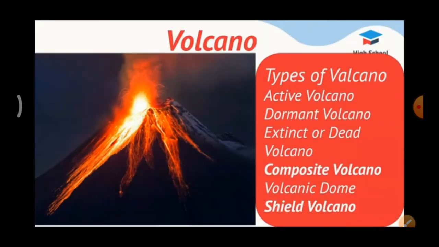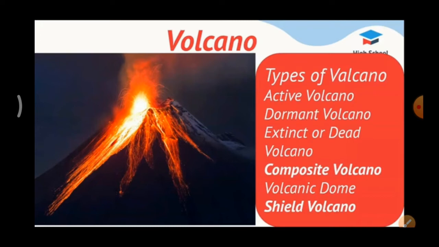Extinct or dead volcano. When a volcano permanently stops its volcanic activity. Example, Kilimanjaro in Tanzania, Tiruvannamalai in Tamil Nadu. So how many types of volcanoes did we see now? 3 types: active volcano, dormant volcano and extinct volcano. What is the another name for dormant volcano? Yes, very good, sleeping volcano. What is the another name for extinct volcano? Yes, very good, dead volcano.